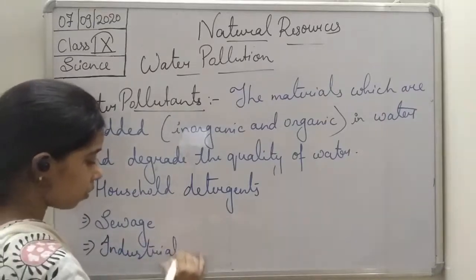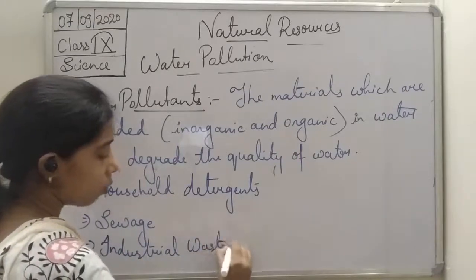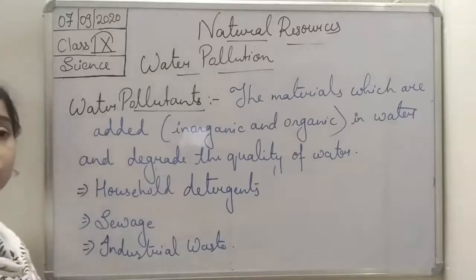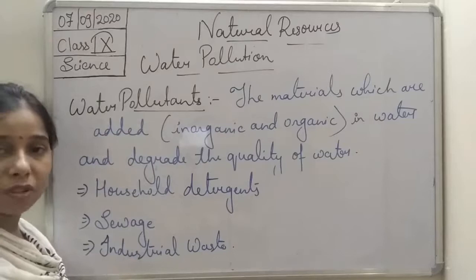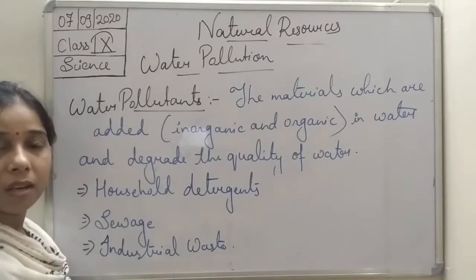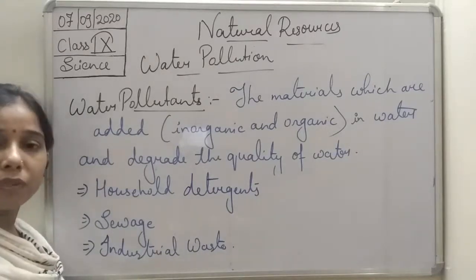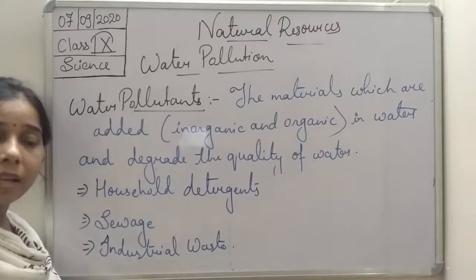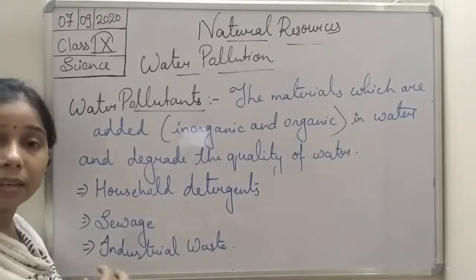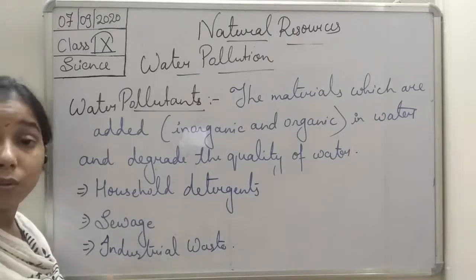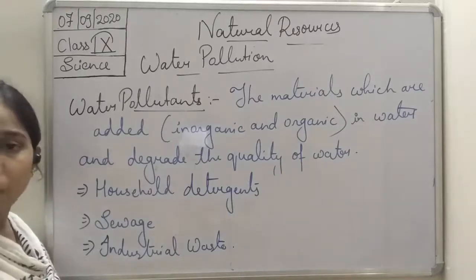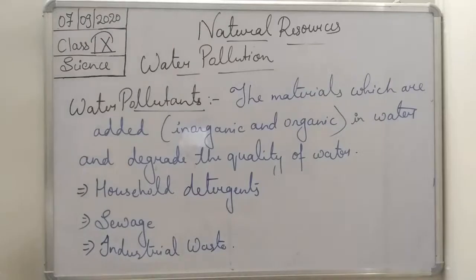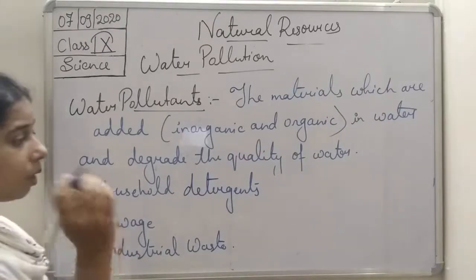If it is a liquid, they attach the pipe which carries the waste material to the river, so ultimately it flows into or enters the river water. So what will happen? These chemicals get mixed with the water. Okay, so we can write: industrial waste.